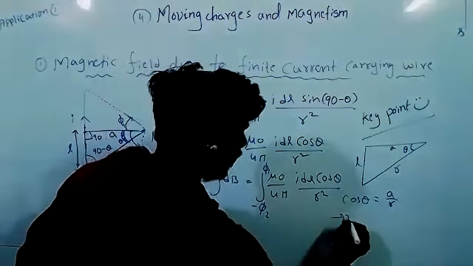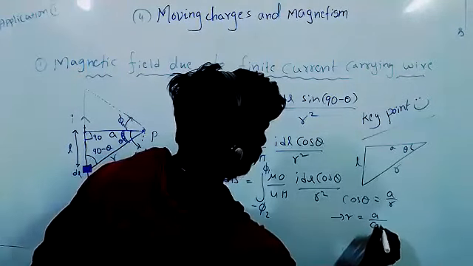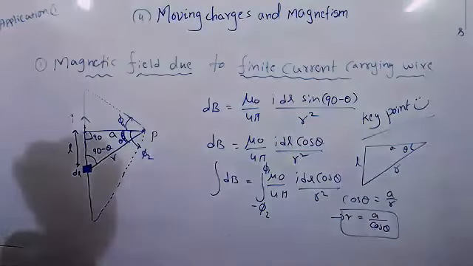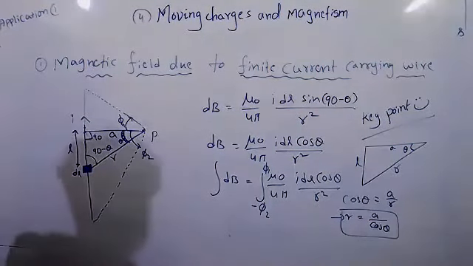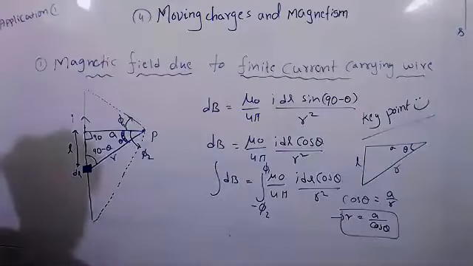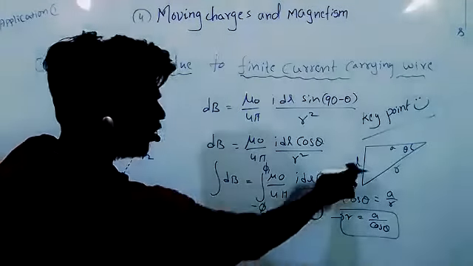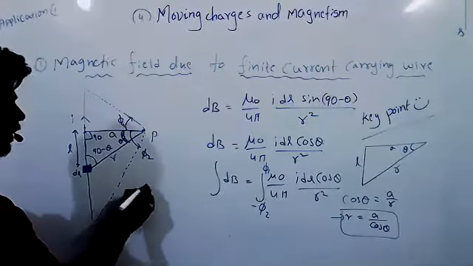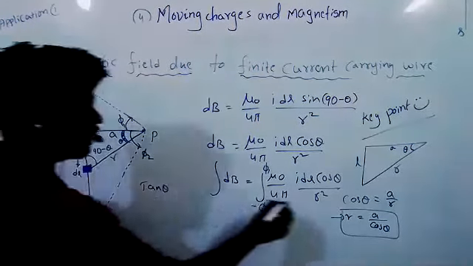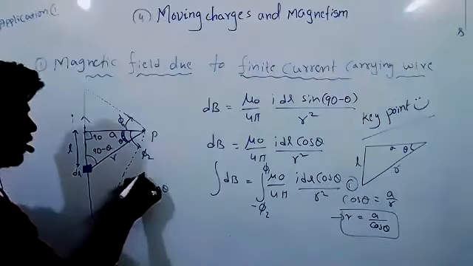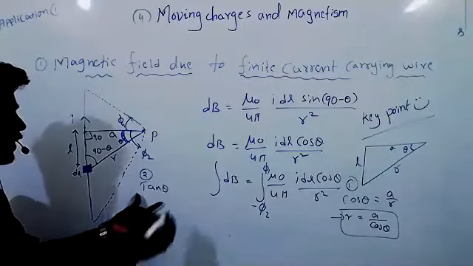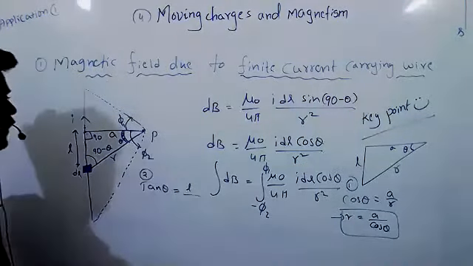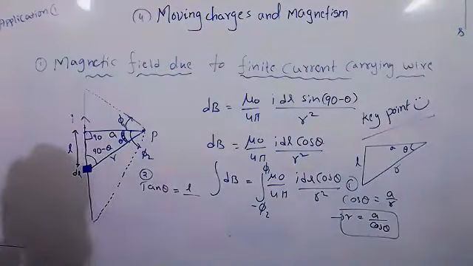From this, R is equal to A by cos theta. So I have to find out dl. If I want to find out dl, I know only L, I don't know dl. So I will calculate L equal to tan theta. Second step: tan theta equal to L by A.